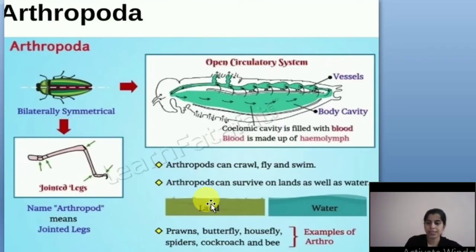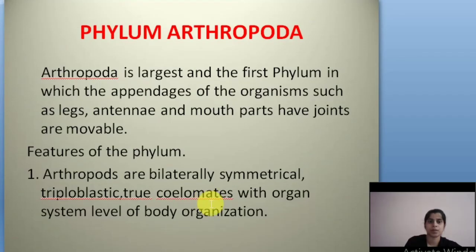You know this Arthropoda? You have heard the word Arthropoda? See, arthro means joint. Arthro means what? Joint. And poda means foot. So, Arthropoda means joint-footed animals. Joint-footed animals. Okay, this is the Arthropoda.